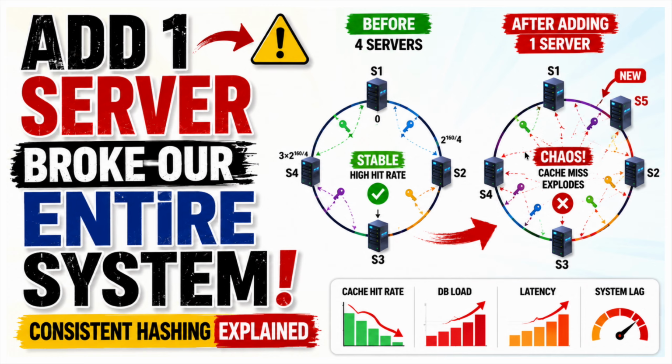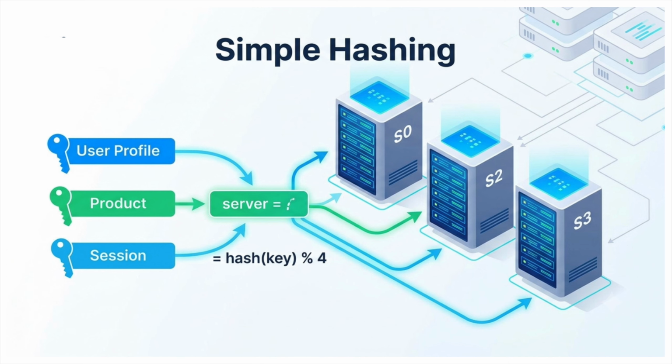Sounds crazy, right? Today, you will understand why this happens and how companies like Amazon, Netflix, and Redis solve this using one of the most important concepts in distributed systems, that is, consistent hashing. Let's start with a very naive approach.